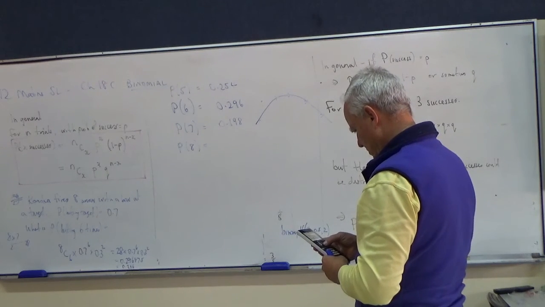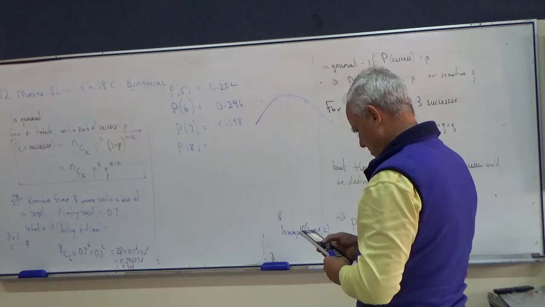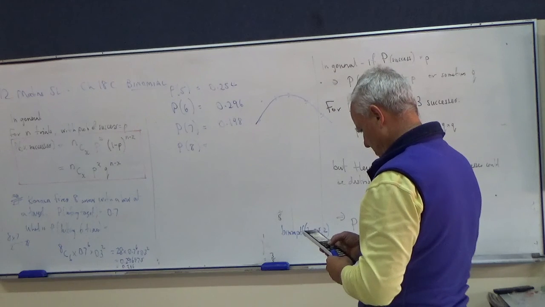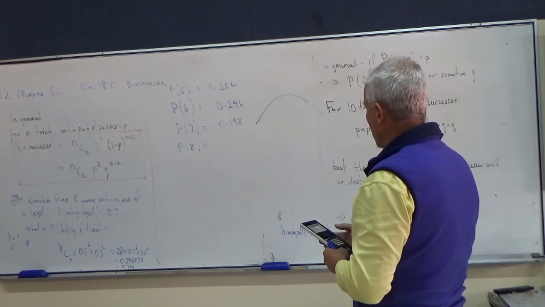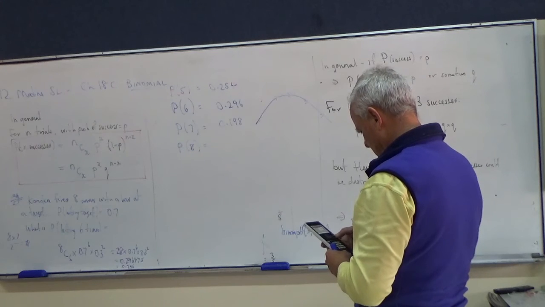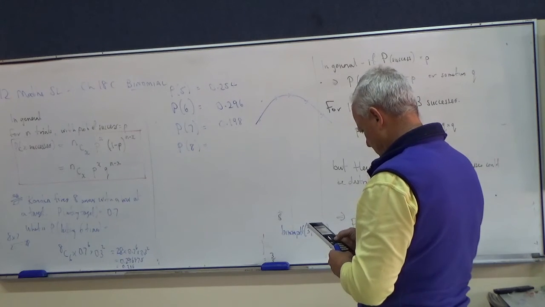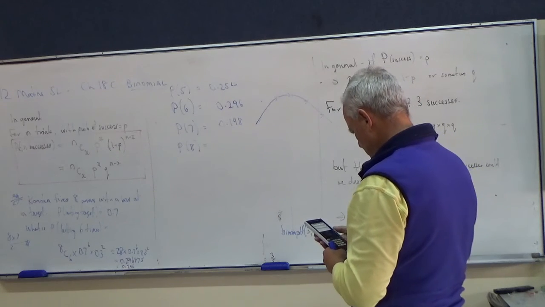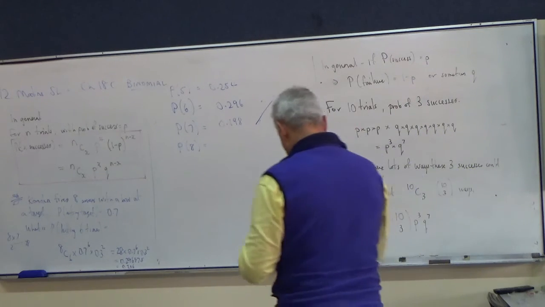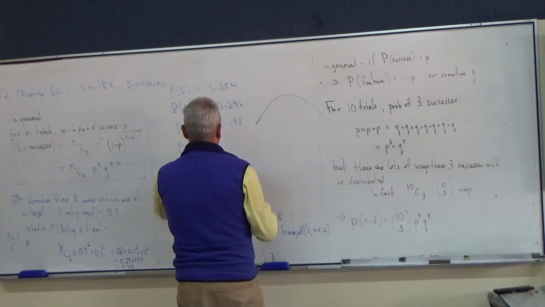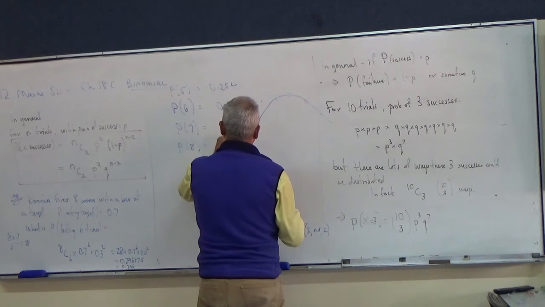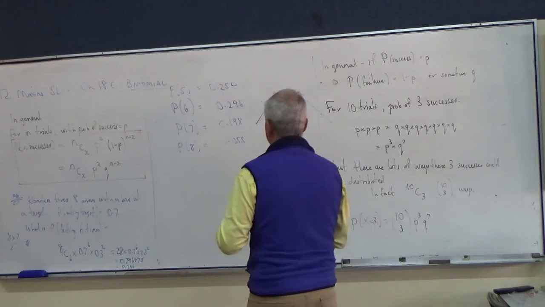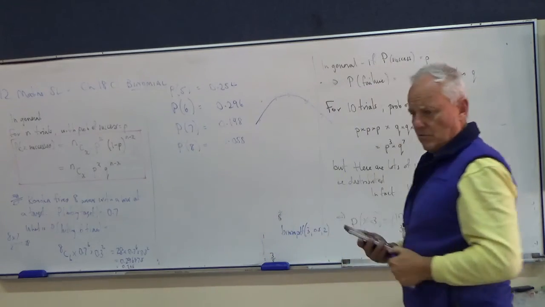Probability distributions, binomial PDF, 8 successes, 0.0576. So 0.058. I'm going to write that as. Alright, good.